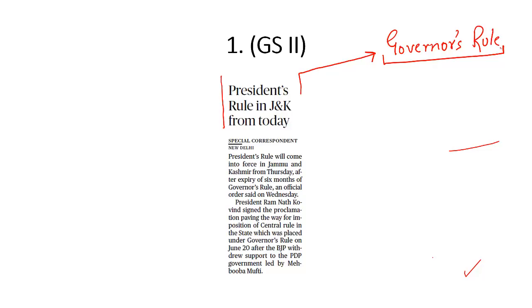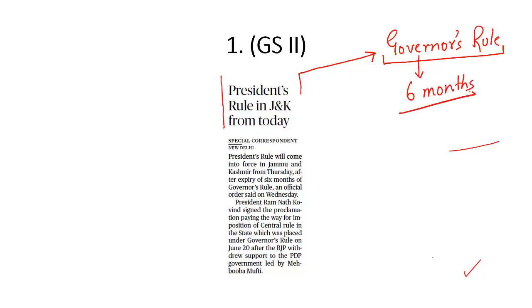But this breakdown of constitutional machinery should be according to the constitution of Jammu and Kashmir. So if there is a breakdown of constitutional machinery in Jammu and Kashmir, for example, something that we saw recently when BJP withdrew support to the PDP government, there was a constitutional breakdown because constitution says there should be a chief minister, there should be council of ministers. When there is no government in place, that means there is breakdown of constitutional machinery, and then governor's rule under the constitution of Jammu and Kashmir was imposed in the state of Jammu and Kashmir. But the validity of this governor's rule is only 6 months.